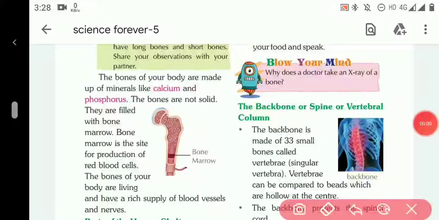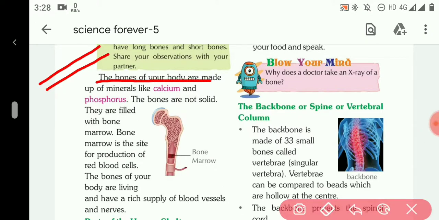The skeletal system is made up of bones. Now we will study about bones. What are bones? What are they made up of? The bones of your body are made up of minerals like calcium and phosphorus. These are the important words.